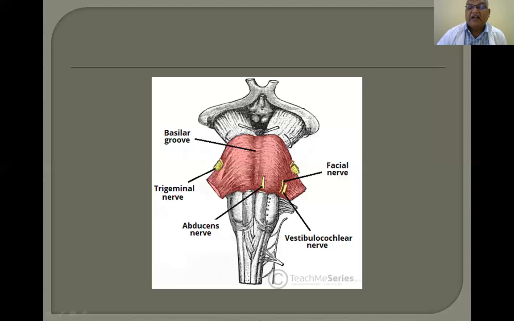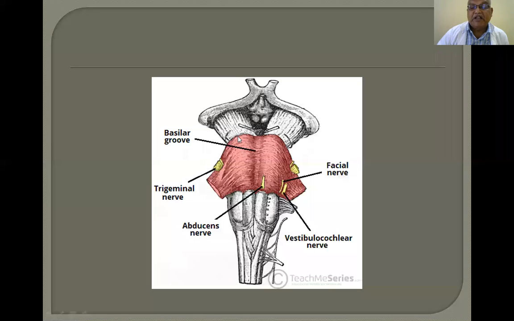It contains three peduncles: superior cerebellar peduncle, middle cerebellar peduncle, and inferior cerebellar peduncle. The middle cerebellar peduncle is coming from the pons and going into the cerebellum. There is one middle cerebellar peduncle on the right side and another on the left side, and both go into the two halves of the cerebellum. The cerebellum contains two hemispheres. The middle cerebellar peduncles arise from the pons. They are two in number and go into the two cerebellar hemispheres.